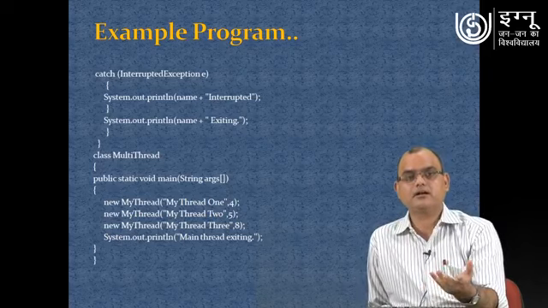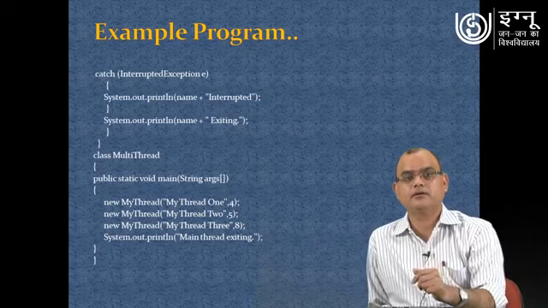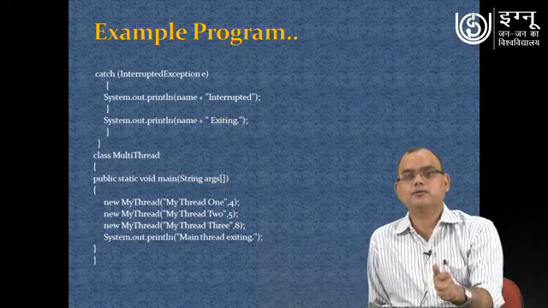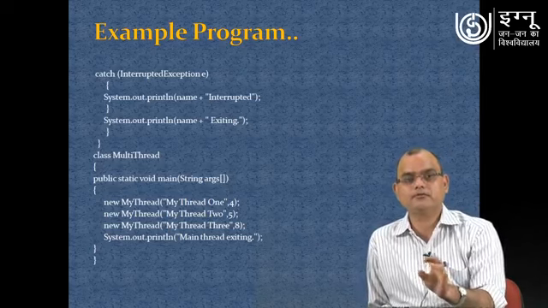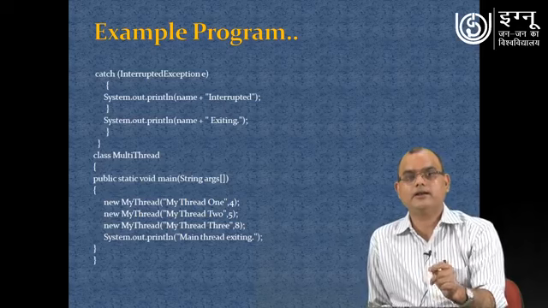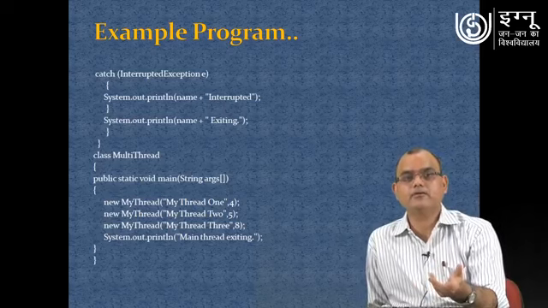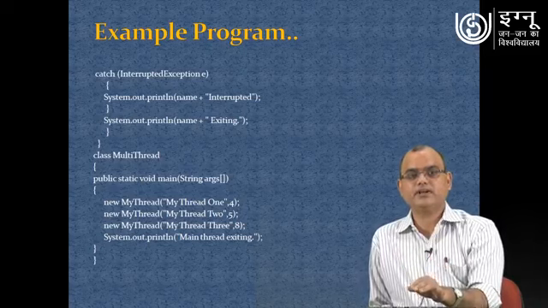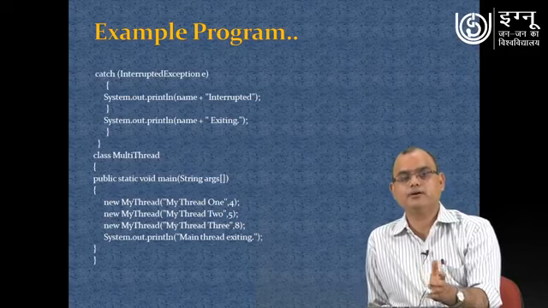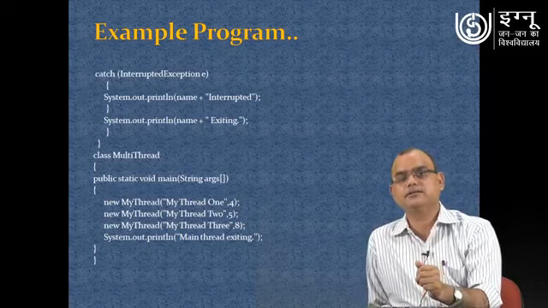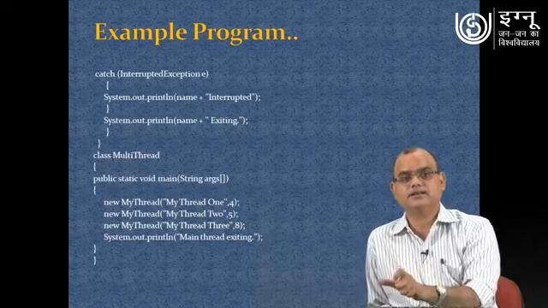If the exception is not occurring, obviously the control of the program will not go into that section, and that line saying interrupted will not be printed in your program. Once the process is completed, it will come out of your execution, and finally it is going to display exiting.